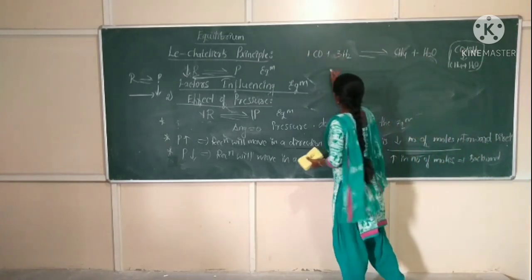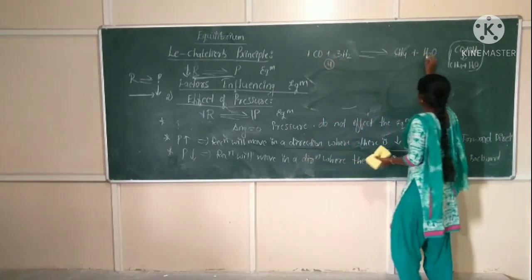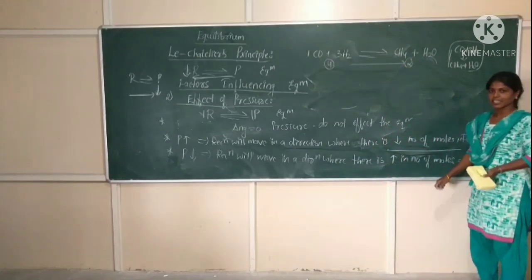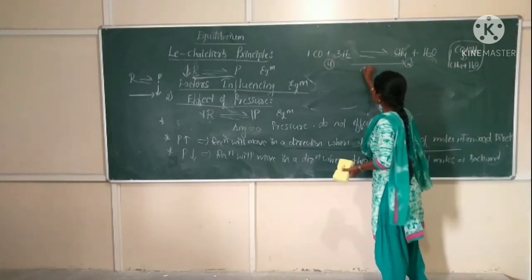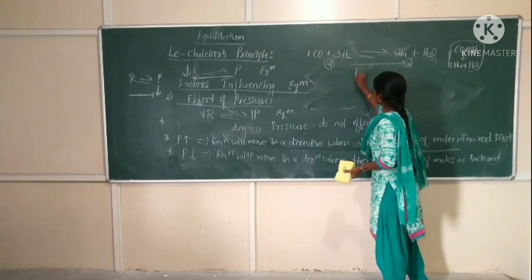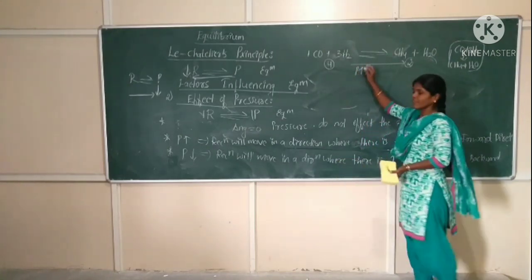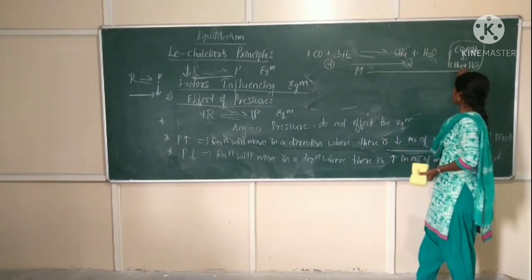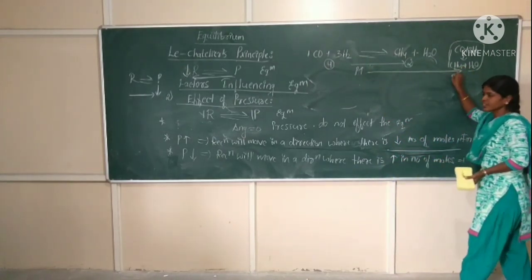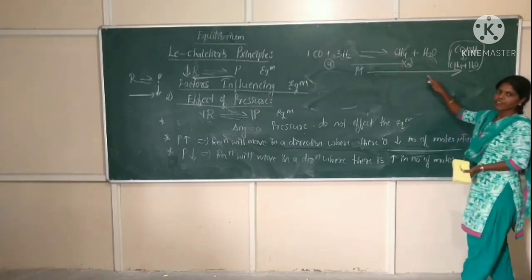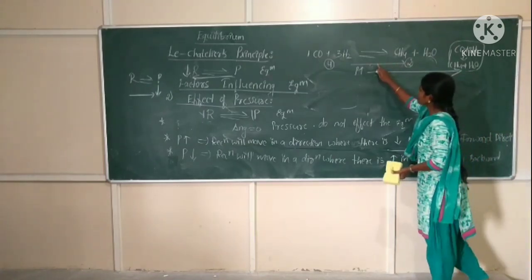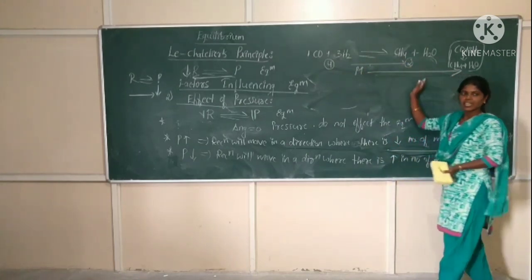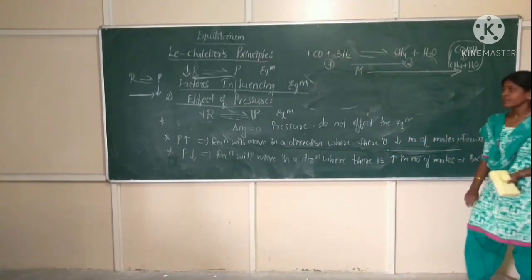For this given example, the number of moles on the reactant side is 4, and the number of moles on the product side is 2. So there is a decrease in the number of moles of gases. When you increase the pressure for this system, the equilibrium will move in which direction? Forward direction. Why? Because only in the forward direction are the number of moles of gases decreasing. 4 to 2 means a decrease in the number of moles.